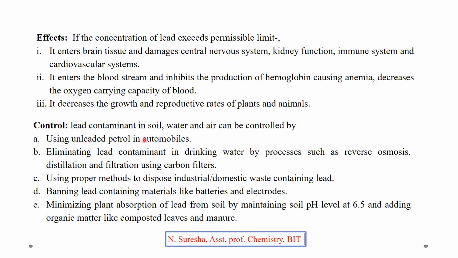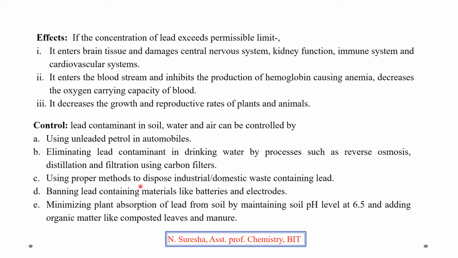Lead contaminant in soil or in water or in air can be controlled by using unleaded petrol in automobiles. Instead of using leaded petrol, if you use unleaded petrol in automobiles, we can stop the entry of lead into soil, water or air. Eliminating lead contaminant in drinking water. If lead is there in the drinking water, before using the water for drinking purpose or kitchen purpose, we have to remove it by subjecting that contaminated water to reverse osmosis process or distillation process or filtration using carbon filters. We have to remove the lead content in water.